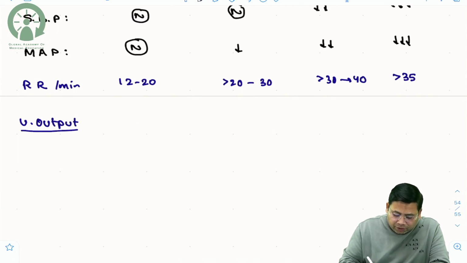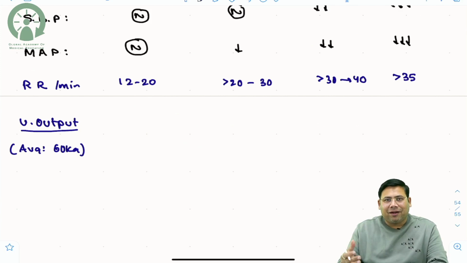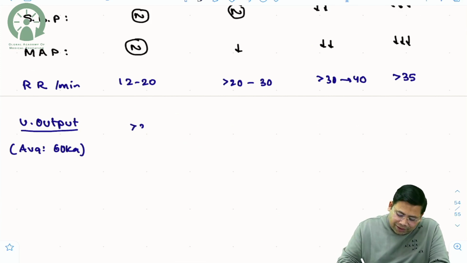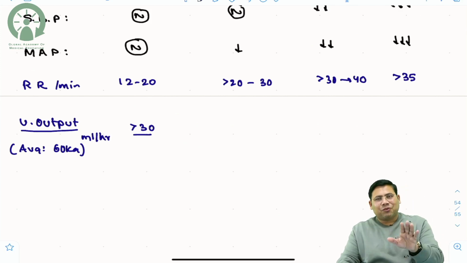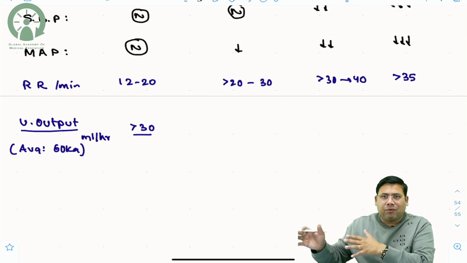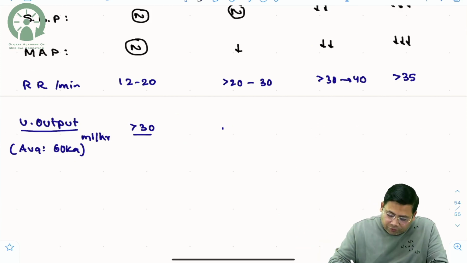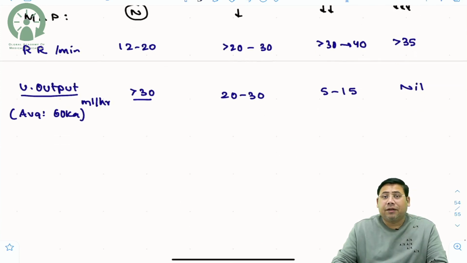So urine output, taking an average for a 60 kg individual with an average rate of 0.5 ml per kg per hour, so more than 30 ml per hour is justified. So if it is 80 kg, it should be 40 ml per hour. This is how things are. In the same proportion, you have to grade it. So 20 to 30 ml is grade 2, 5 to 15 ml is grade 3, and nil is grade 4.